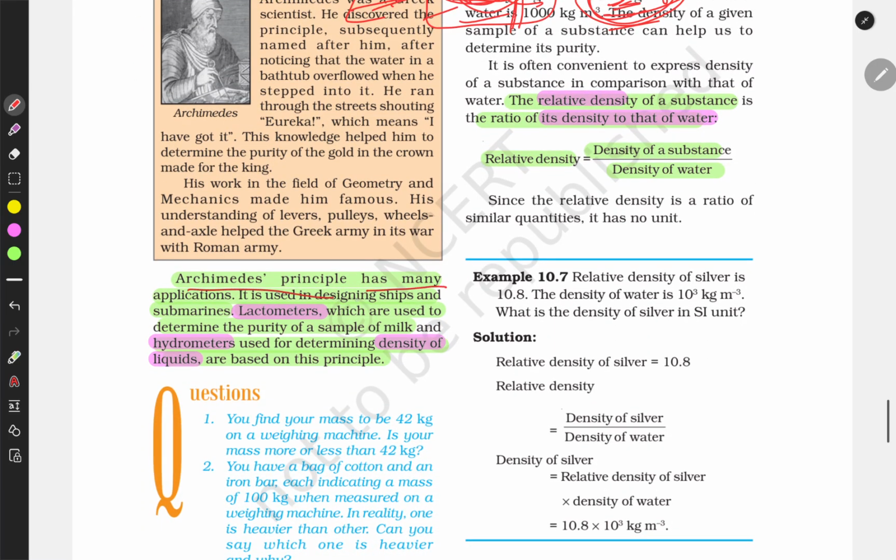Archimedes' principle has many applications. It is used in designing ships and submarines. A lactometer, which is used to determine the purity of milk, and a hydrometer, used in determining the density of a liquid, are based on Archimedes' principle.